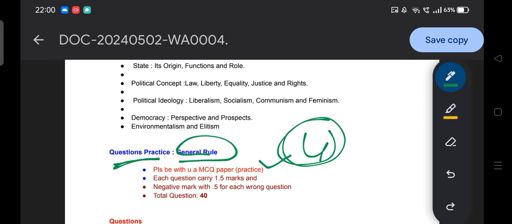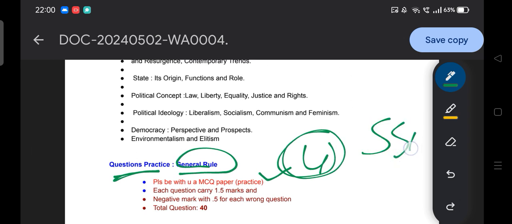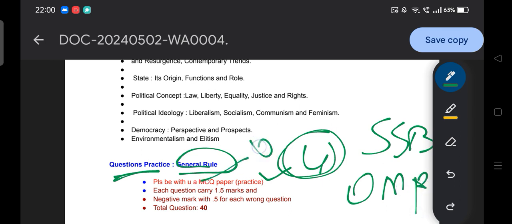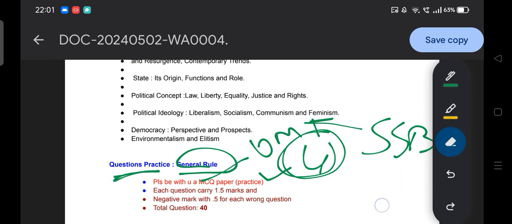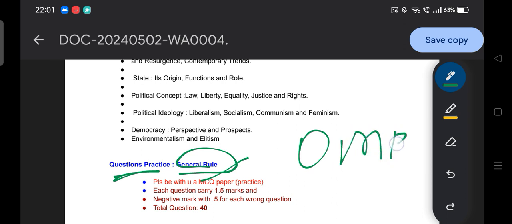Our SSB examination is based on MCQ, with an OMR sheet. So please try to attempt these questions through OMR, because we need to appear in the examination with OMR.